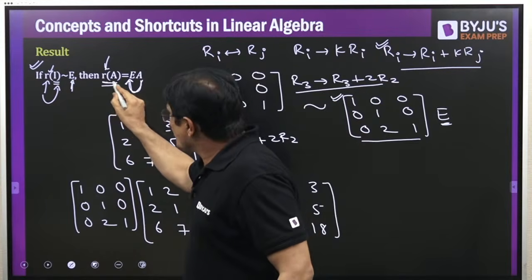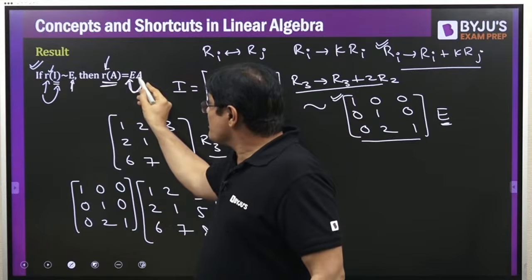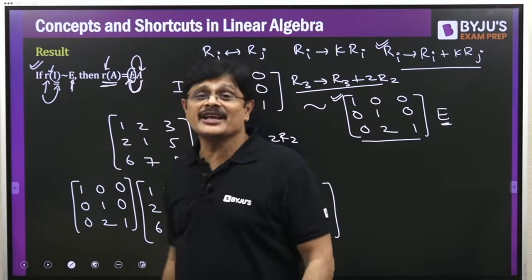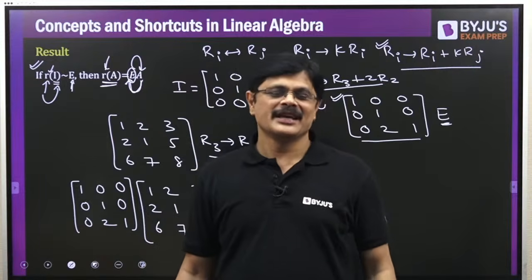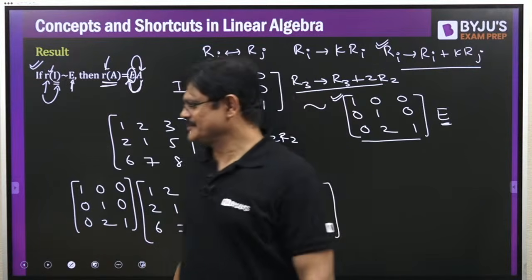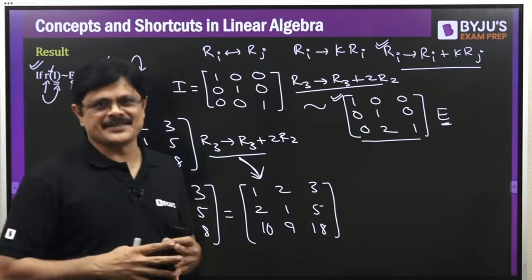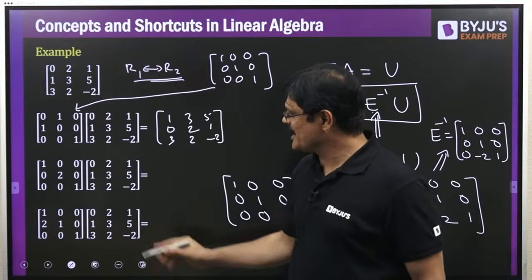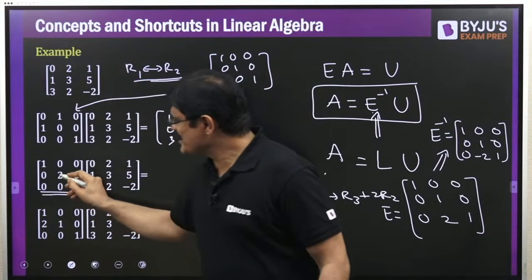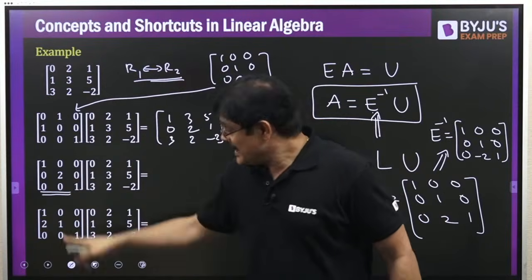And if the same row operation is applied on A, how can you get this effect? By multiplying with the corresponding elementary matrix on the left. Is the idea clear? Sir, if you have any doubts, please ask me, sir. So that is the logic, my dear friends. And similarly, what is this elementary matrix? How do you obtain this elementary matrix? It is obtained by